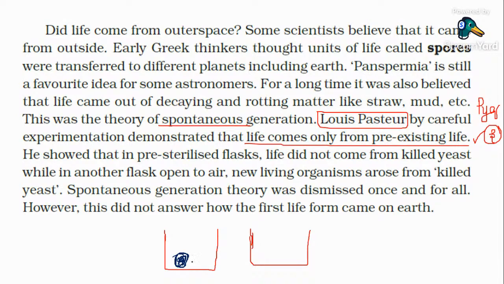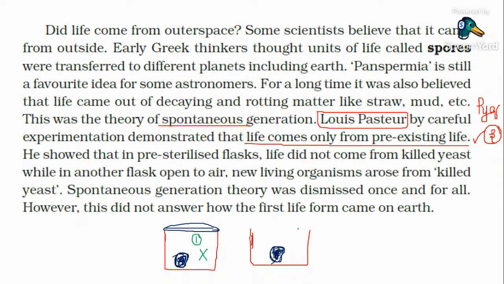He kept a rotten piece of meat and covered that beaker. In the other beaker, he just kept a piece of meat open. What happened is that inside the first beaker there was no formation of any kind of living organisms.